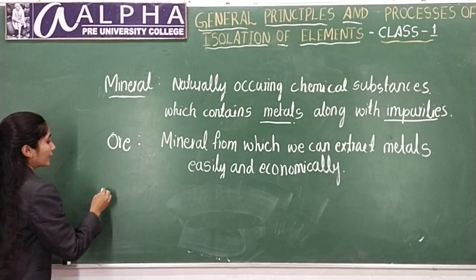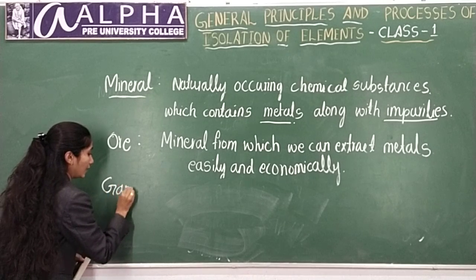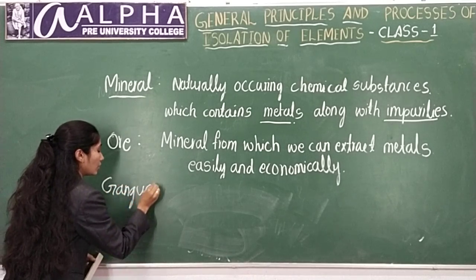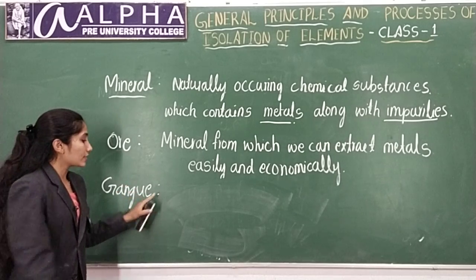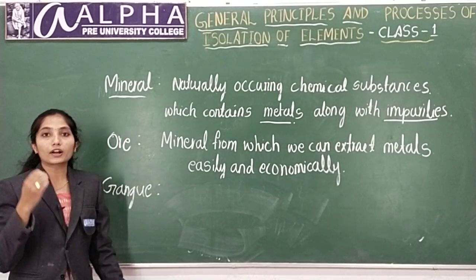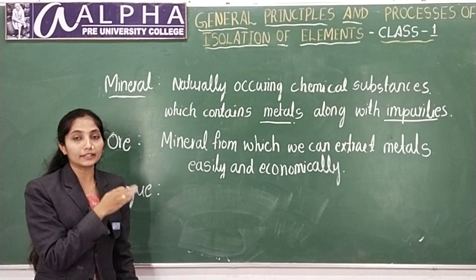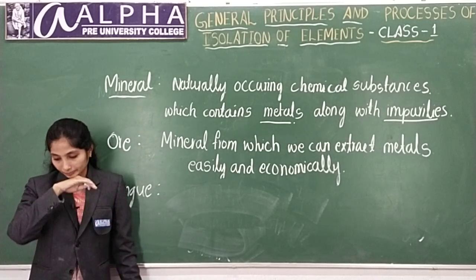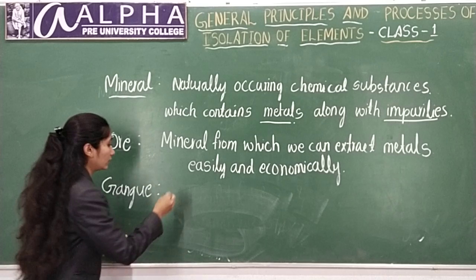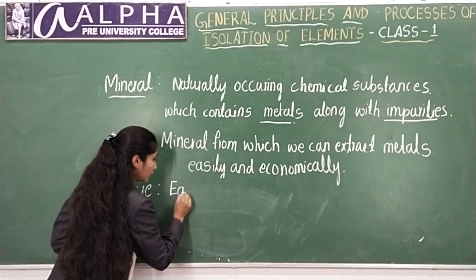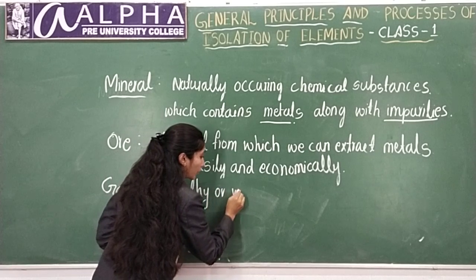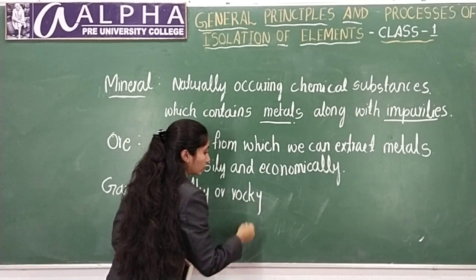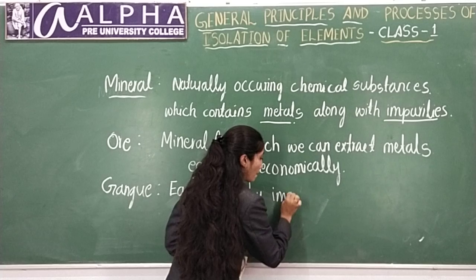Next one is gangue, G-A-N-G-U-E. Gangue is the impurities, the earthy or rocky impurities present in ore, which are called gangue. This is earthy or rocky impurities.